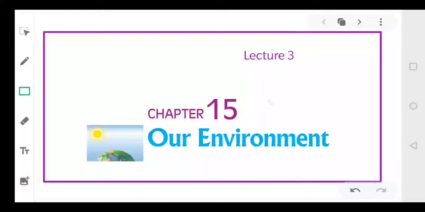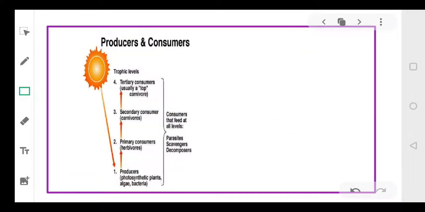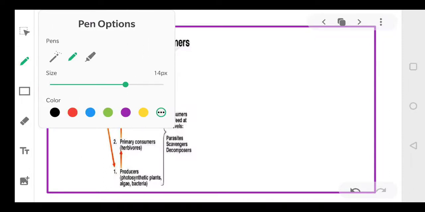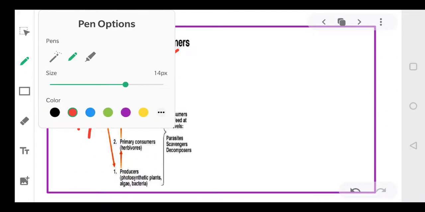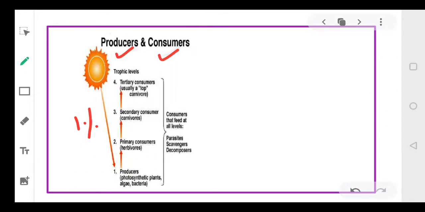Okay, so a brief recapitulation of what we have done so far. In the last video, we talked about the producers and the consumers. 1% of sunlight is trapped by the green plants, and we call them producers. These producers can be algae, bacteria, or plants. So they act as the producers of your ecosystem.